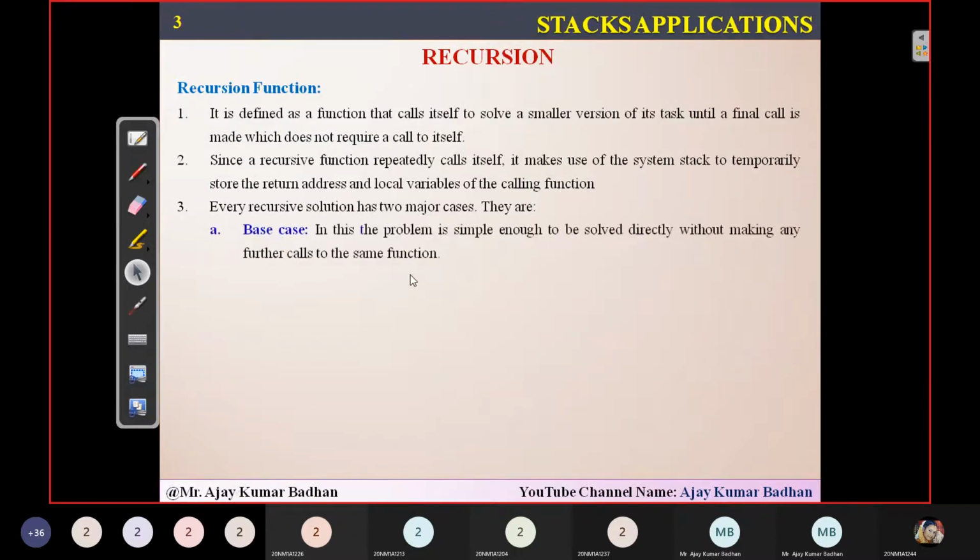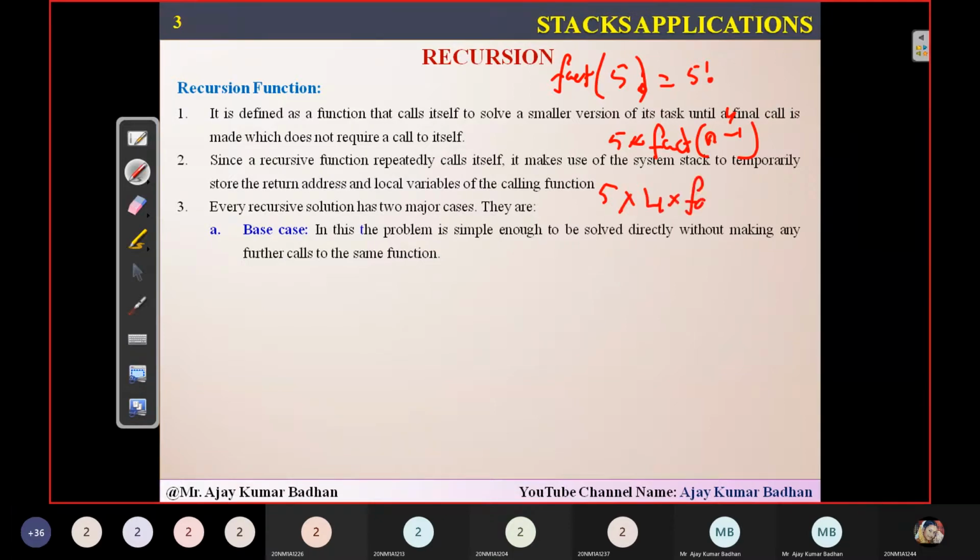The first one is what we call the base case. Take the concept here, for example 5 factorial. The function you're using is fact of 5. Now this function will keep on calling itself. So 5 into fact of n minus 1. n minus 1 is 5 minus 1, which is 4. So again it will call 4. So you'll get 5 into 4 into fact of n minus 1, which is 4 minus 1, 3. So it will keep on calling like this until finally you reach 1.